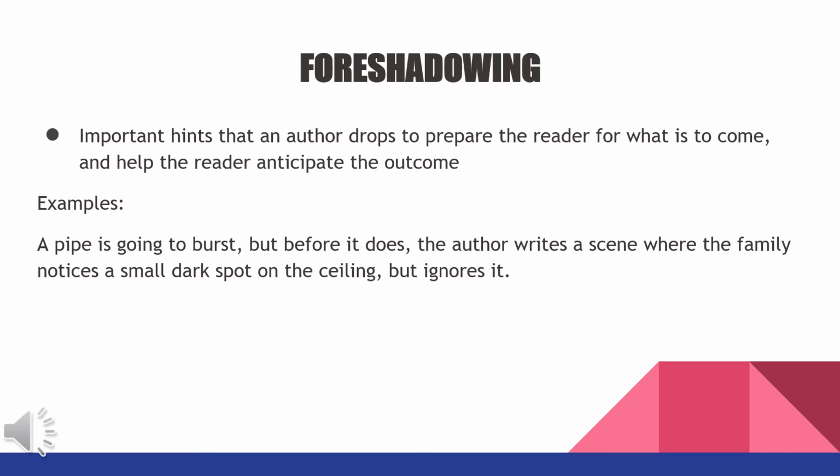Like, for example, a pipe is going to burst, but before it does, the author writes a scene where the family notices a small dark spot on the ceiling but ignores it. So that's the concept of foreshadowing. It gives a series of hints in order to prepare the reader for what will happen next.